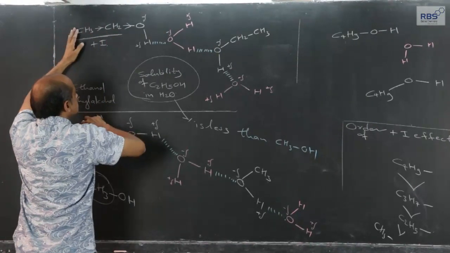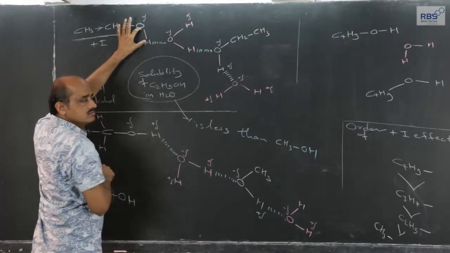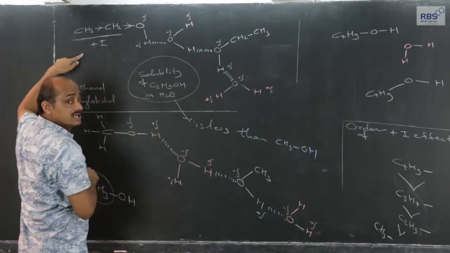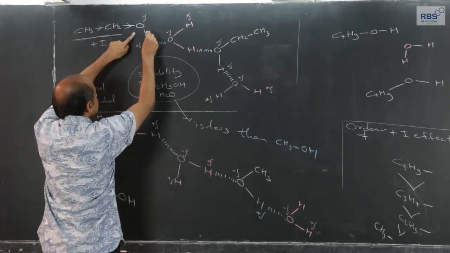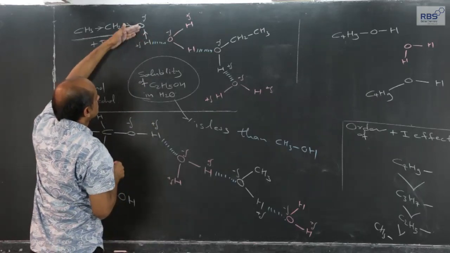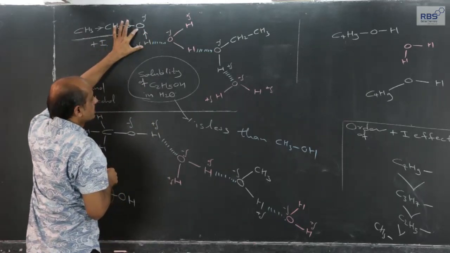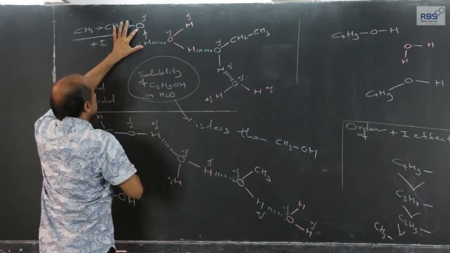So, because of that, the polarity of the OH bond in ethyl alcohol will decrease. How? Oxygen is more electronegative. It has a tendency to pull the shared pair between O and H towards itself. That is why it is polar, and polar in polar, that is why it is soluble in water.